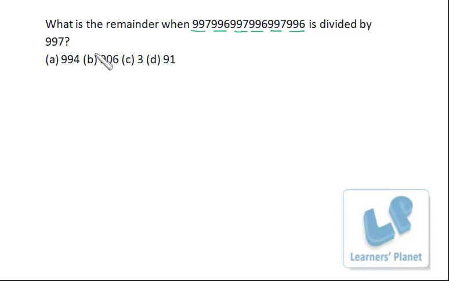Now we have discussed one thing various times. Suppose I have to divide a plus b by x and find the remainder. Then I can find the remainder when a is divided by x, and the remainder when b is divided by x, and if I add them I get the overall remainder when a plus b is divided by x, right? So precisely, the remainder when a plus b is divided by x is equal to the remainder when a is divided by x plus the remainder when b is divided by x. The same funda I'll be using over here. That's the first important thing.